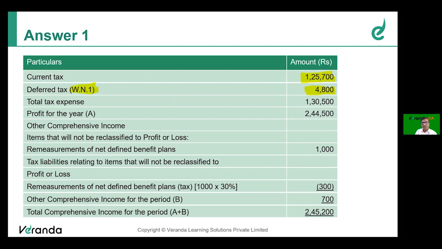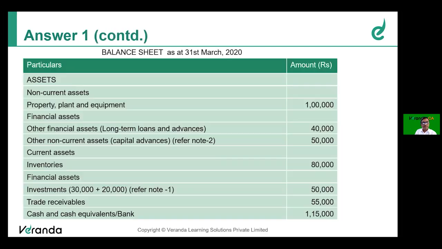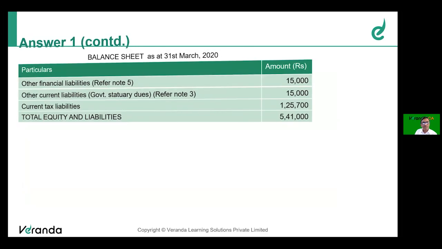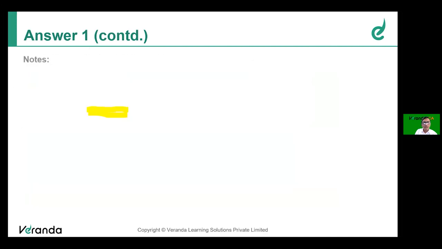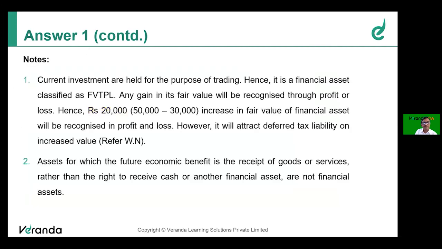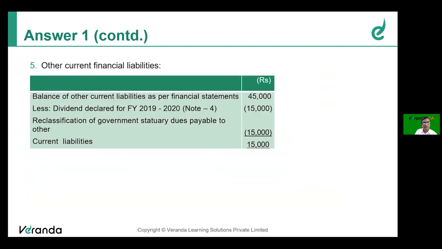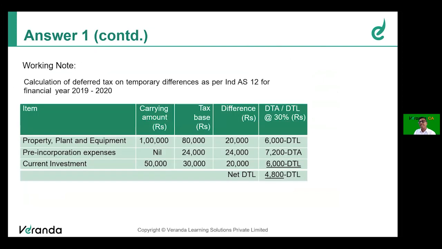Please see working note number 1. We will have to understand this problem like this only, friends. Just go back and forth to understand. Working note number 1. This is how the deferred tax liability accounts for 4,800.